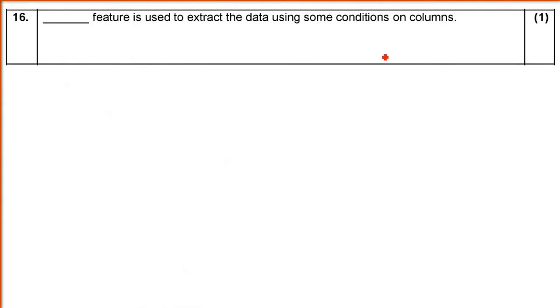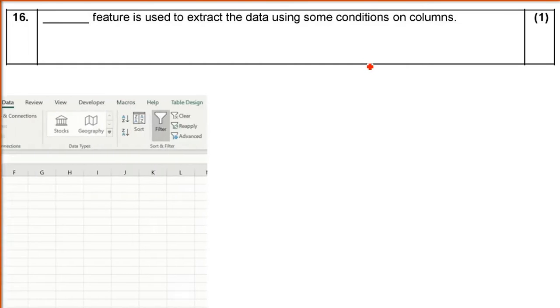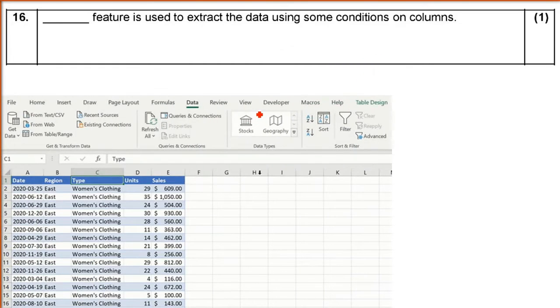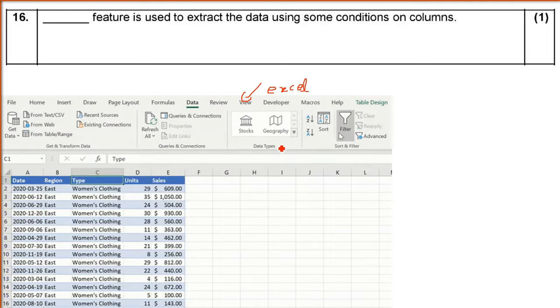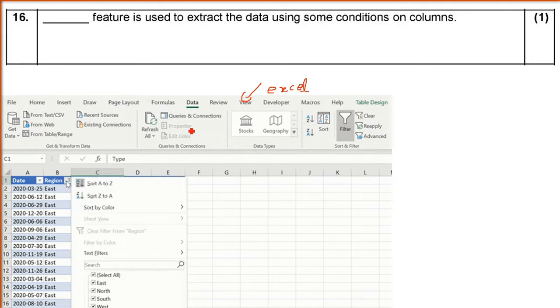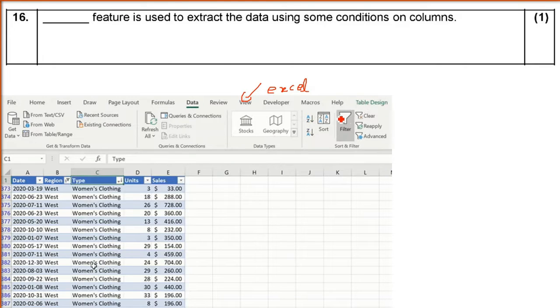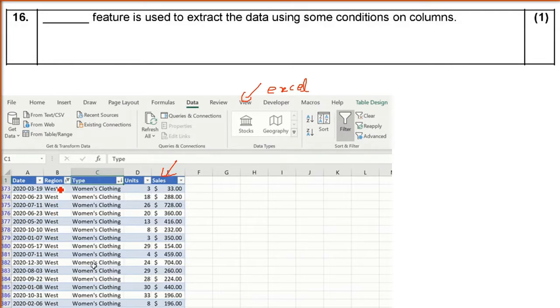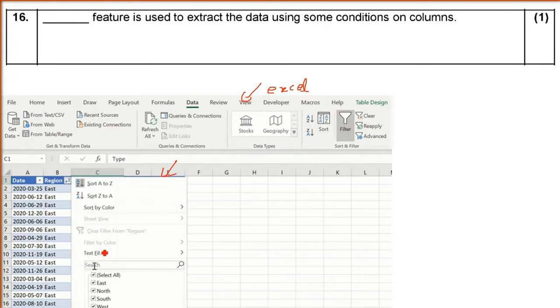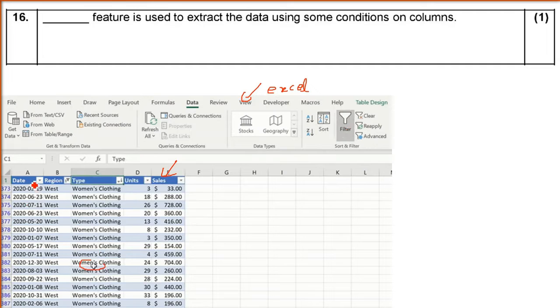Dash feature is used to extract the data using some conditions on columns. So when we are talking about Microsoft Excel or any tabular data, then there are features, there are ways in which we can get certain columns. We can apply certain condition on a column and then get the result. For example, we want only the region here, for example, those entries which are in west, or those entries which are in say east. So this is how we can filter here. So you are placing west here, only west is coming, east is coming.